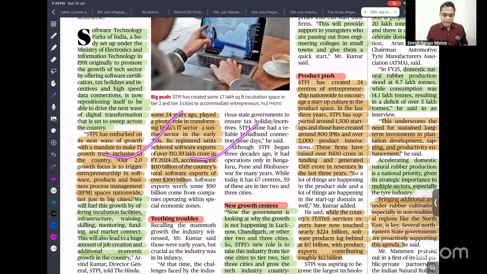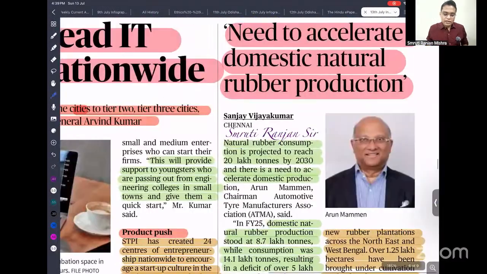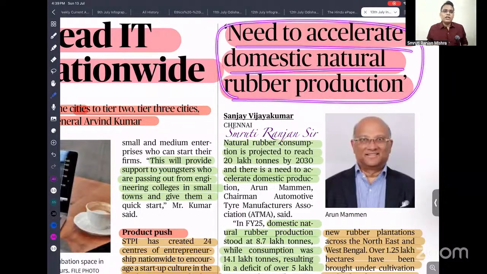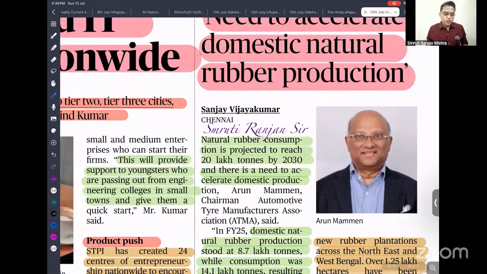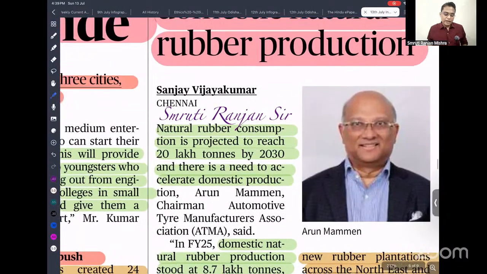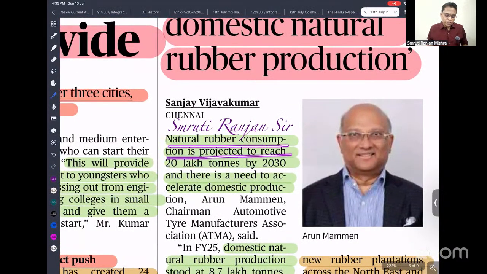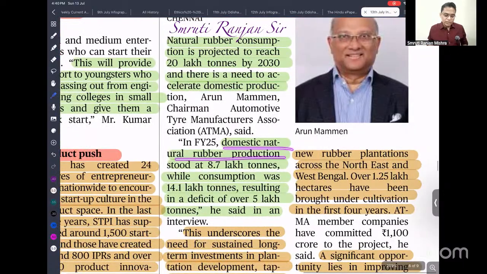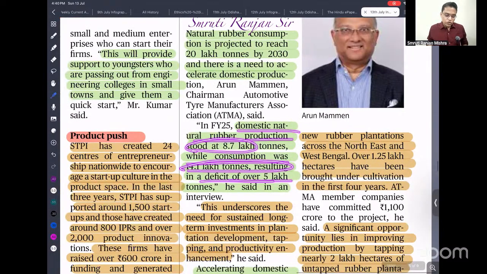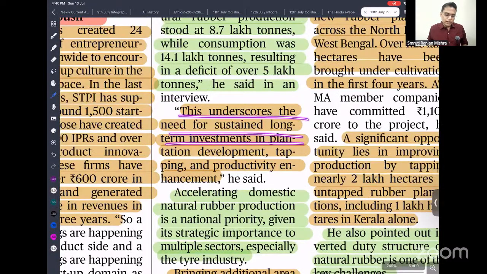Okay, I've already highlighted. We need to accelerate domestic natural rubber production. You know that India is a leading producer of rubber. Which state produces rubber? Kerala. Natural rubber consumption is projected to reach 20 lakh tonnes by 2030, so there is a need to accelerate domestic production. Domestic natural rubber production is around 9 lakh, but our consumption is around 14 lakh. So we have a shortage of 5 lakh. This underscores the need for sustained long-term investment in the development of the rubber sector.